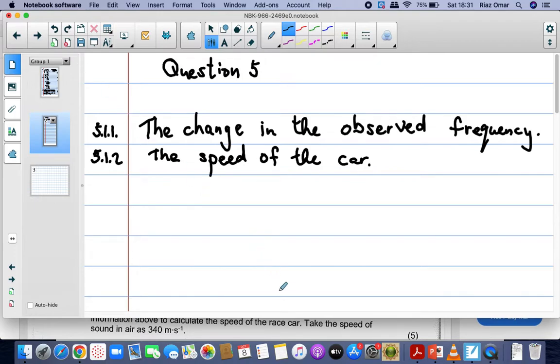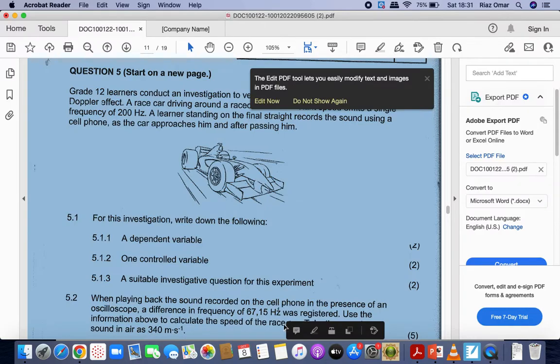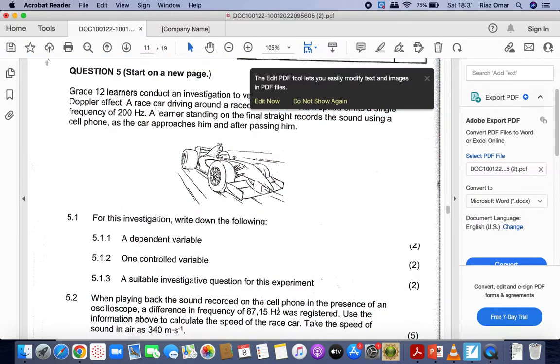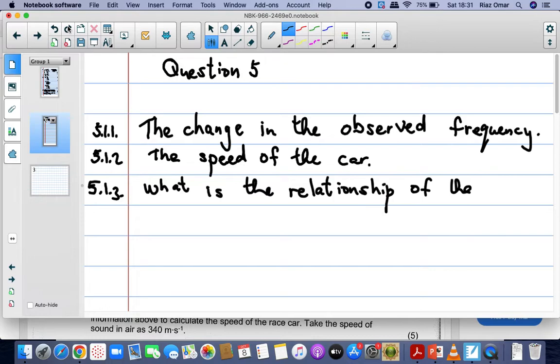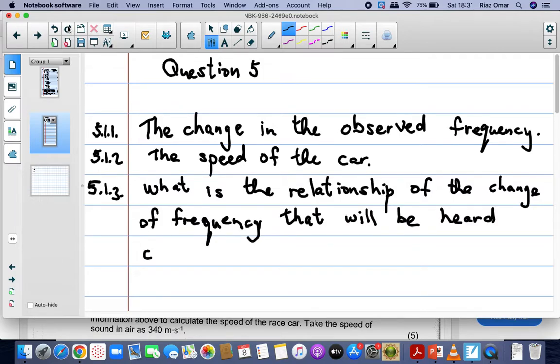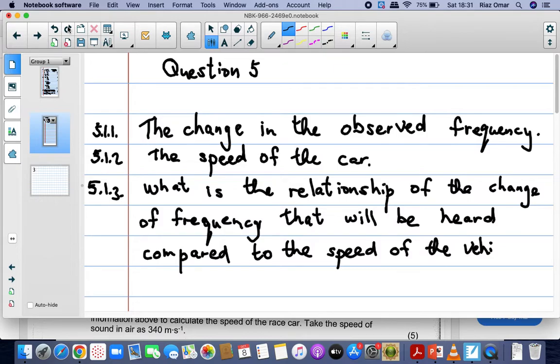And then the third question is, you must write down a suitable investigative question for this experiment. So it must be a question, so it must start off with what or why. What is the relationship of the change of frequency that will be heard compared to the speed of the vehicle?